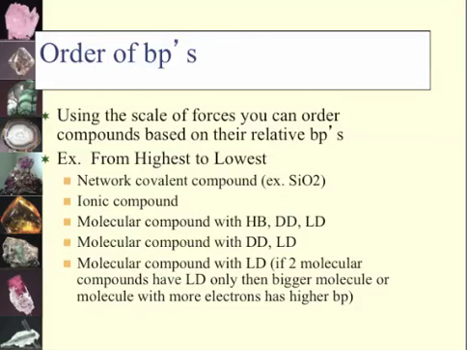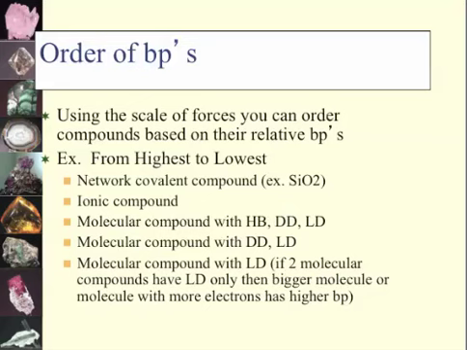From highest to lowest, you're going to have network covalent compounds. Those are going to have the highest boiling points and melting points. Then ionic compounds, then molecular compounds with hydrogen bonds, dipole-dipole, and London dispersion. And we have molecular compounds with dipole-dipole and London dispersion. And finally, molecular compounds with only London dispersion.